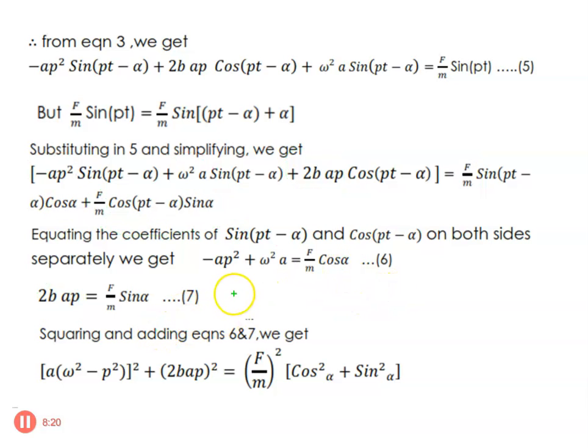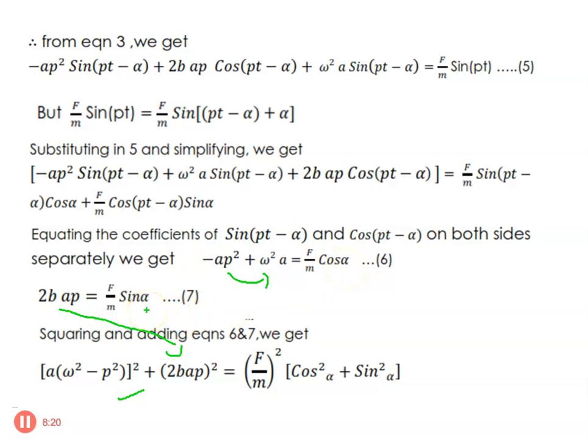So we have written these equations 6 and 7. When you square and add these two equations, we get omega square a minus a p square the whole square plus 2b a p. Omega square a is taken outside, so omega square minus p square, into a, the whole square, plus 2b a p the whole square, is equal to f by m cos alpha, so cos square alpha.